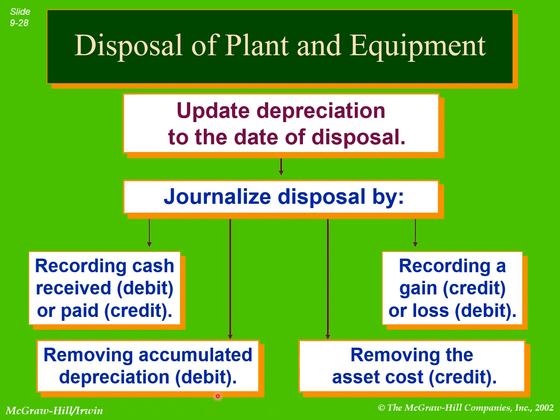When we dispose of the asset, there will be no need to keep the accumulated depreciation account alive. We also have to remove the asset account and also the accumulated depreciation account. Accumulated depreciation account generally has a credit balance. So to remove it, we need to debit it.